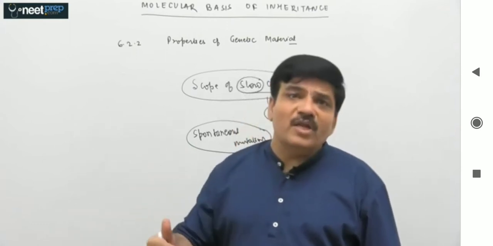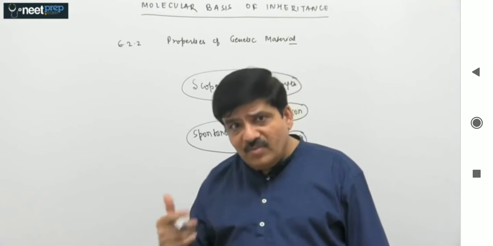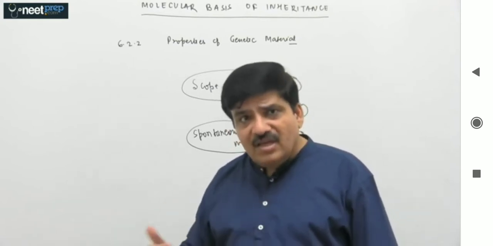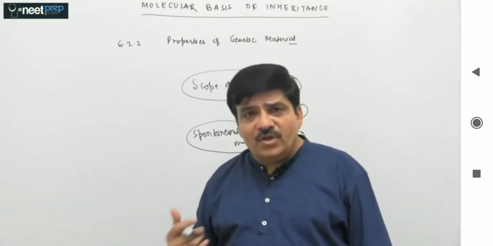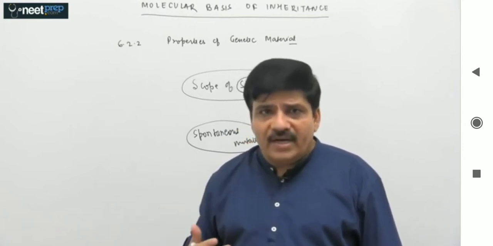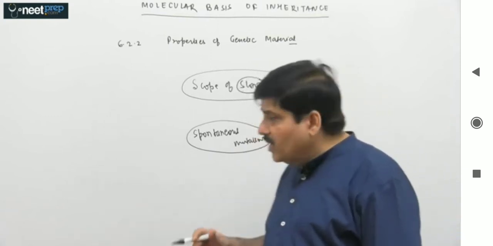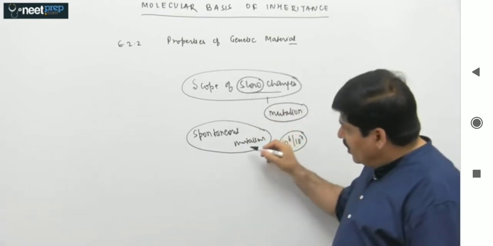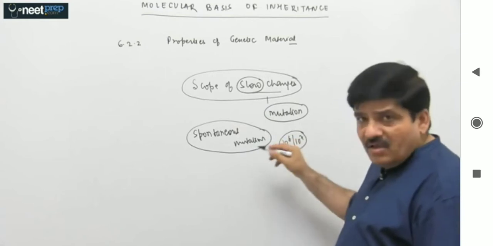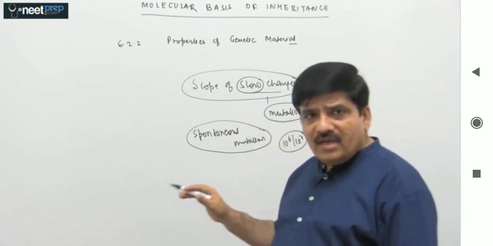Even in asexually reproducing organisms, this mutation will be there, and therefore that will be a source of variation. Though I know that in almost all characters they will be genetically identical, there will be some variability because you cannot stop spontaneous mutation from occurring, for the simple reason that it is the inherent error rate of the DNA polymerase.